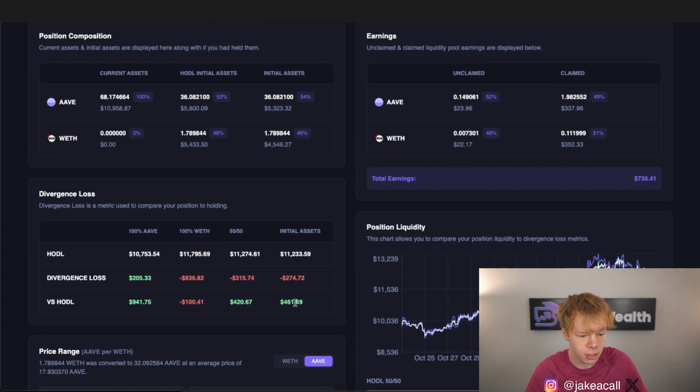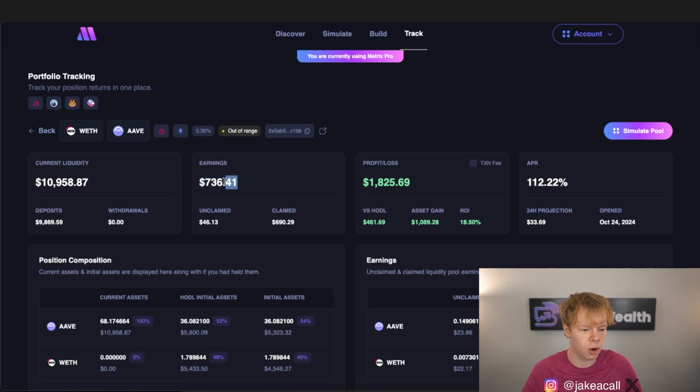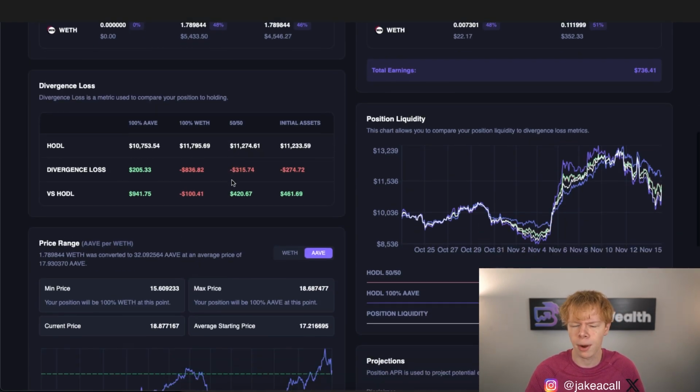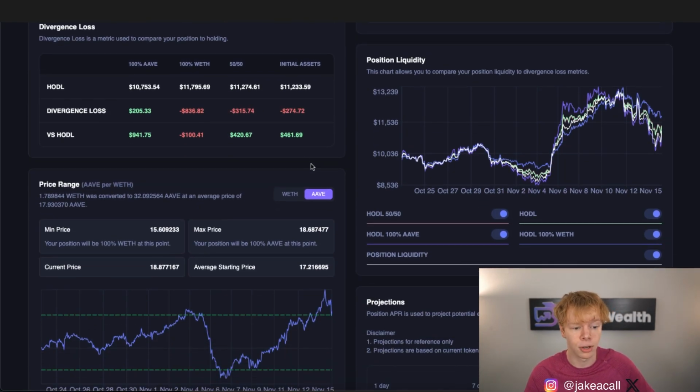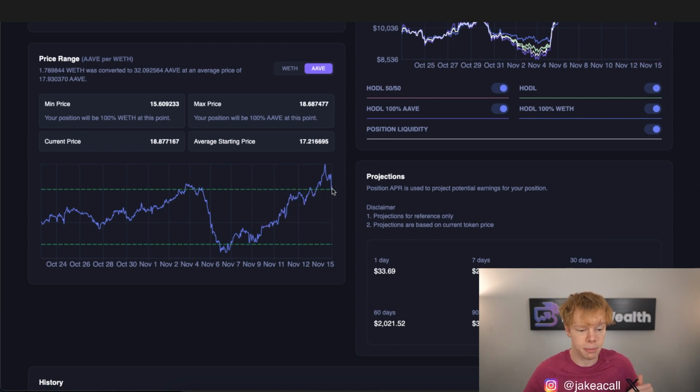The other day, my versus hodl was like $200 compared to initial assets. Still beating it, but what was the point in hopping into this pool earning $750 in earnings? We were only going to profit $200 against divergence loss. Not much. But the thing is, since I didn't rush the rebalance, and now I'm going to rebalance later today, that allows me to rebalance at a better price.